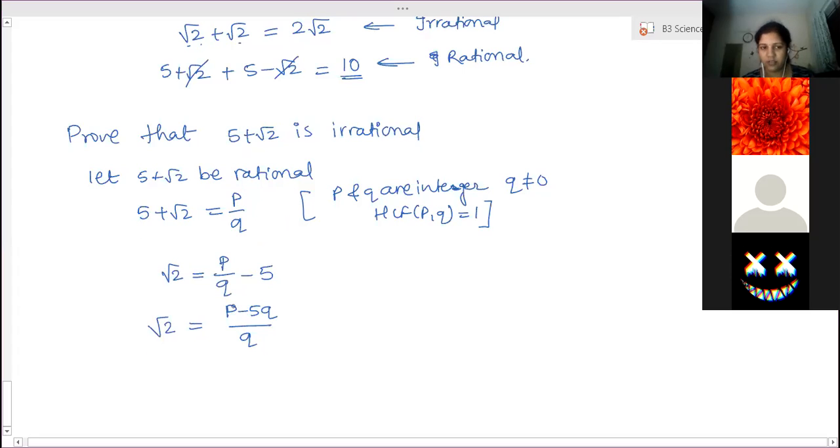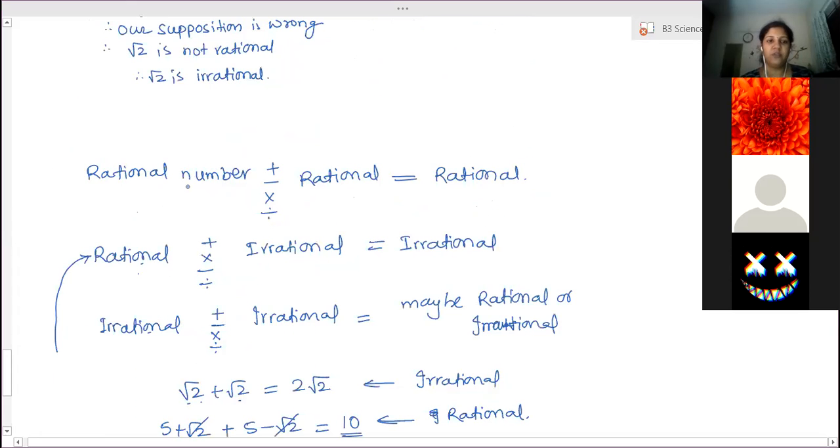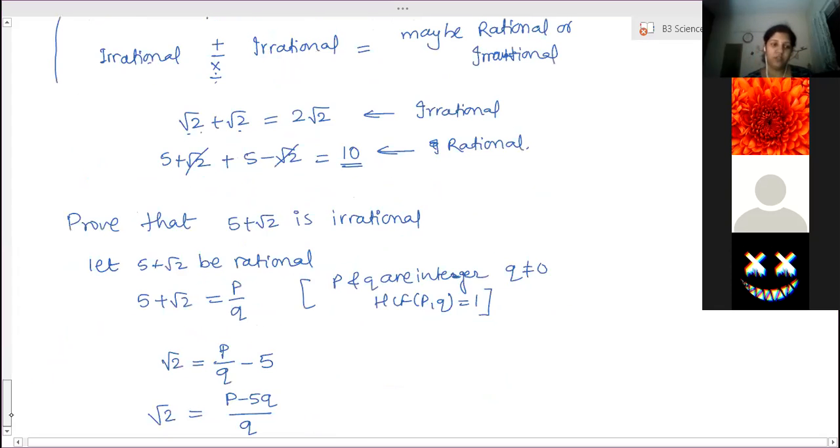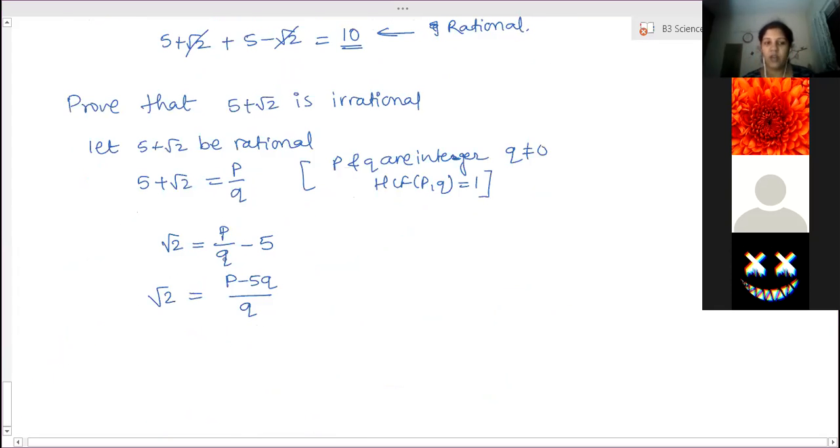Now here, just now you have seen that any arithmetic operation between two rational numbers is always rational. So p and q are integers and 5 is also a number. The operations here, subtraction, multiplication, and division, give a rational number.